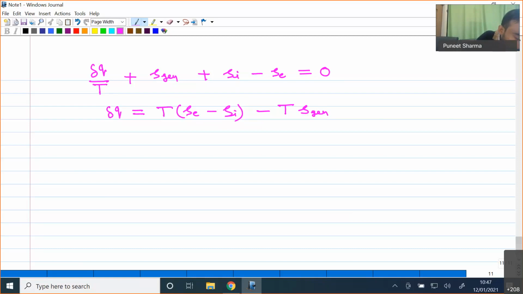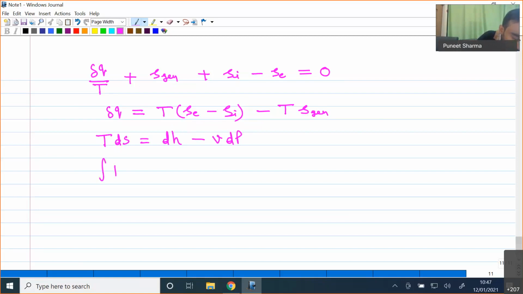Now one important TdS relation I know is that T times dS is equal to dH minus V times dP. If I have to calculate this TdS from the inlet to the exit stream, I have to integrate it.